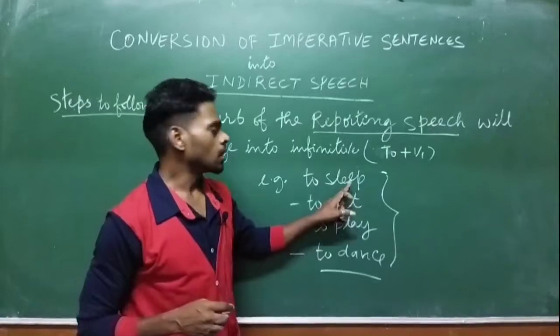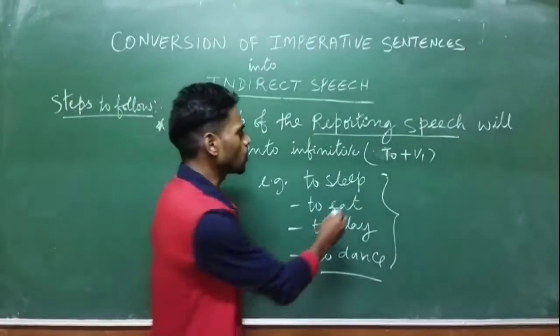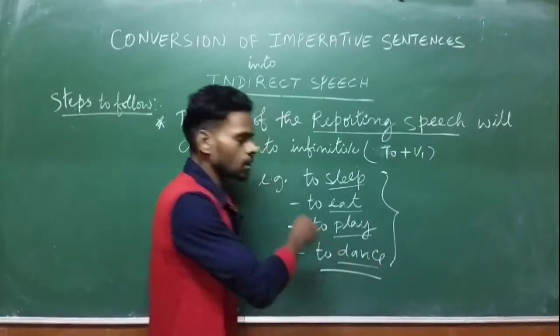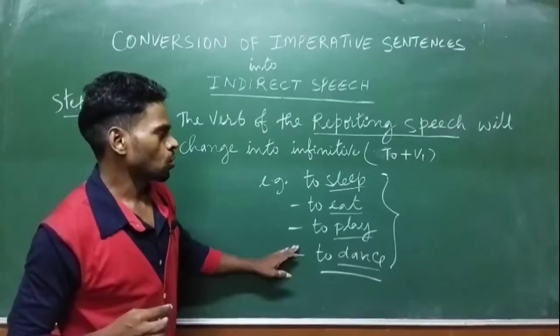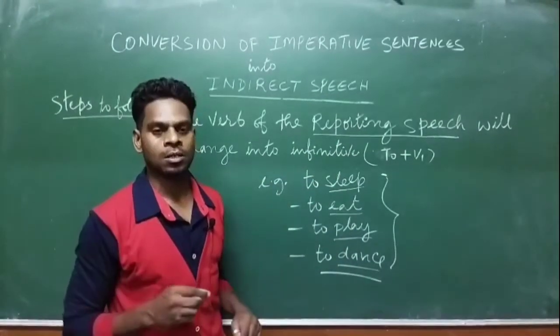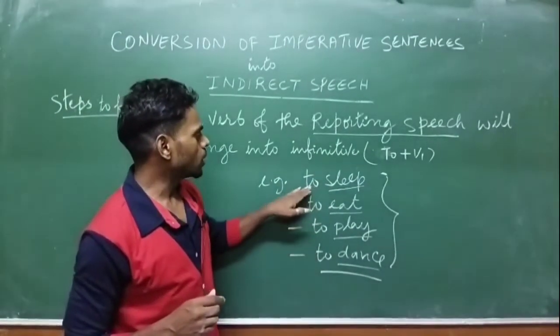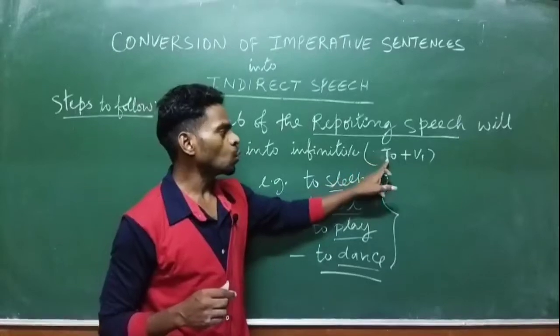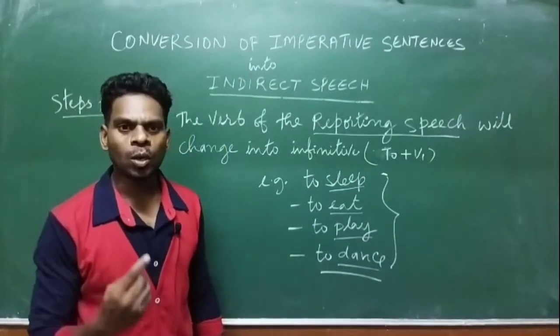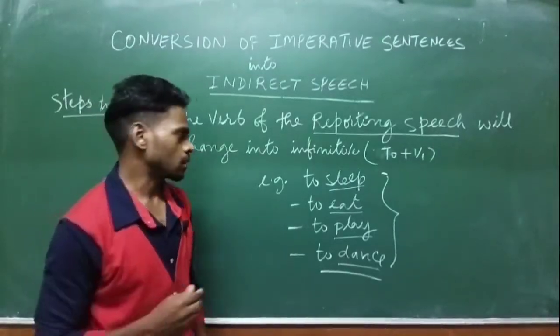V1 here is the base form of the verb or the first form of the verb. So when we change the reporting speech, that will be written within the inverted commas, we have to change it into infinitive, to plus V1. Now let's see one example, then you will be able to understand better.